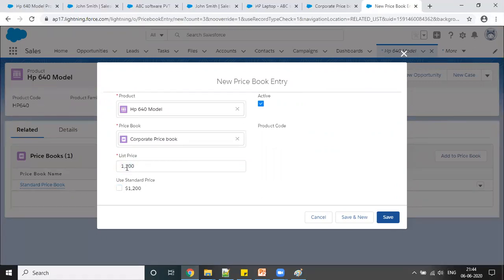So what I'm saying, this is my standard price, but for the corporate I'm giving it for the 1000. And once you click on this use standard price, it will again set this price 1200. So once you click on this it will be disabled, so it will copy the standard. But I'm saying no, boss, this is a corporate price book, so I'm giving it for the 1000. And again it is active. Just save this here.